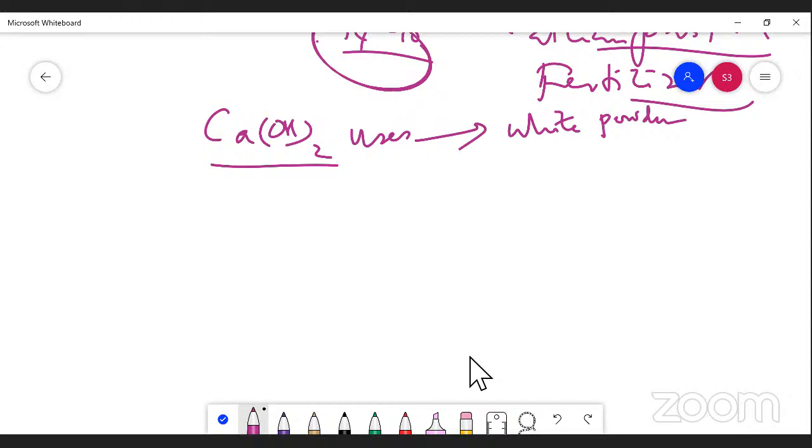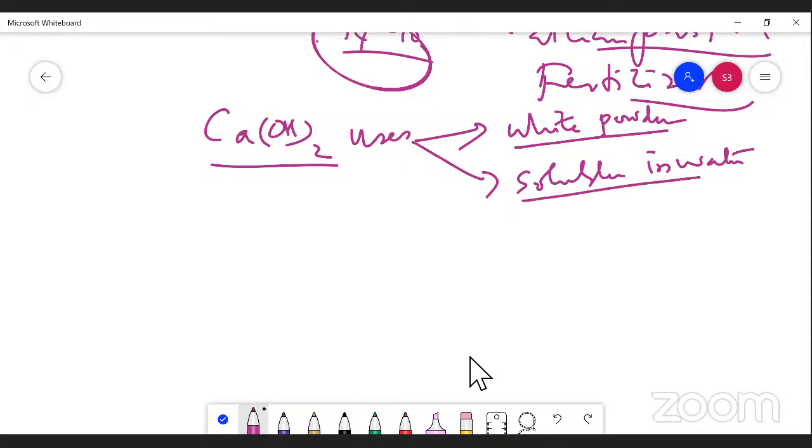This white powder is used for whitewashing, and it is easily soluble in water. That's why we are using it for whitewashing. The point is, it is used for whitewashing. And here it is lime water. Also we can use it for testing, making lime water milky.